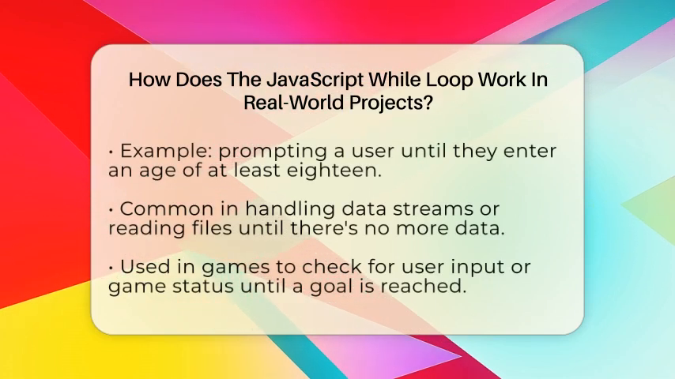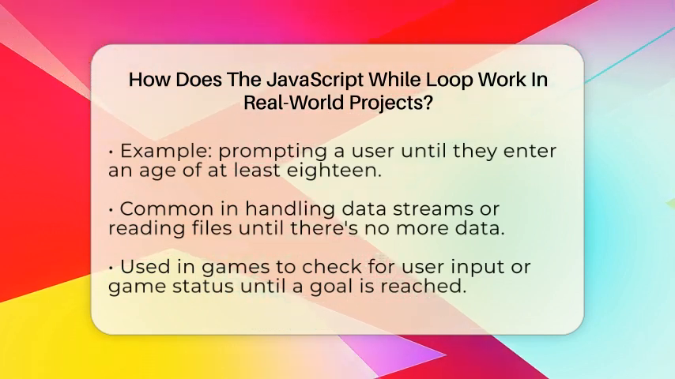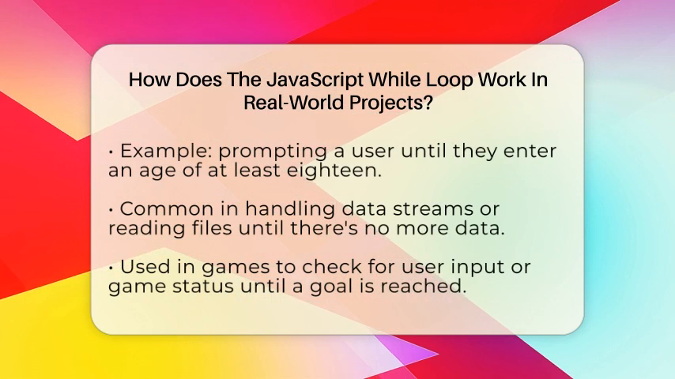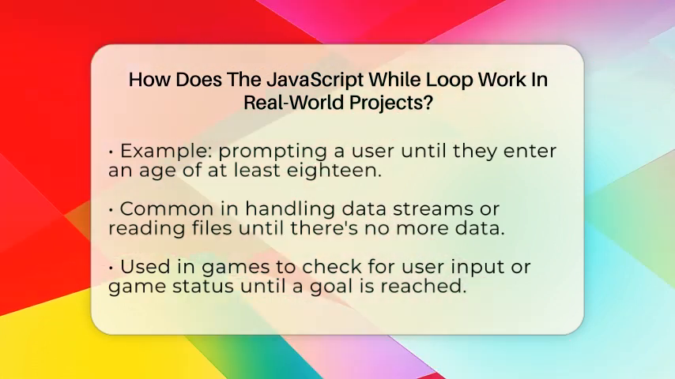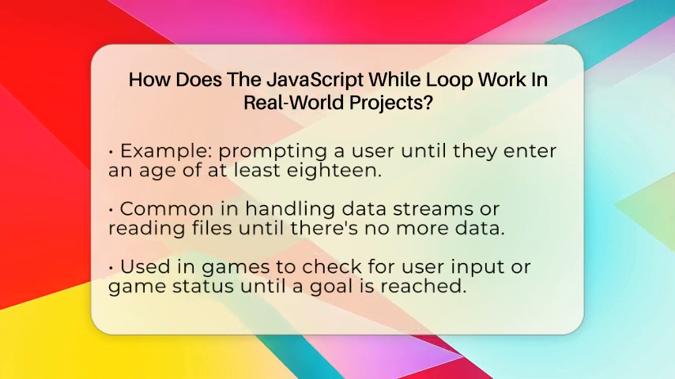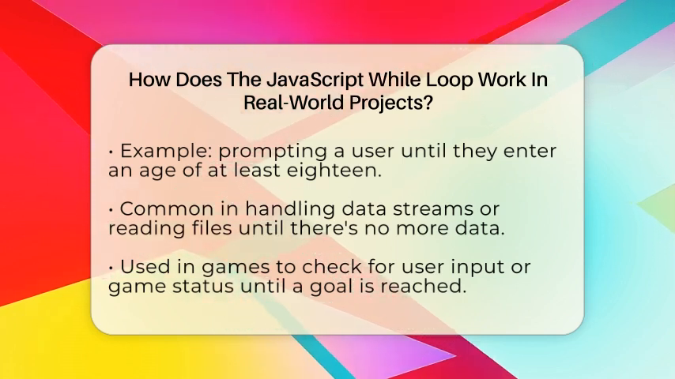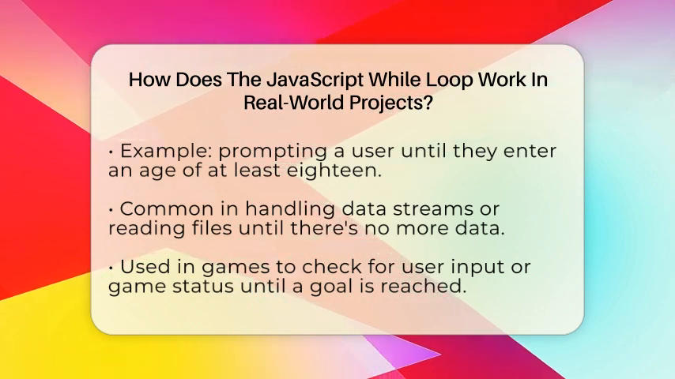For example, imagine you want to ask a user to enter their age. You want to keep asking until they give you a number that is at least 18. You can set up a while loop that keeps prompting them as long as their input is less than 18. Once they enter a valid age, the loop ends, and the program can continue.